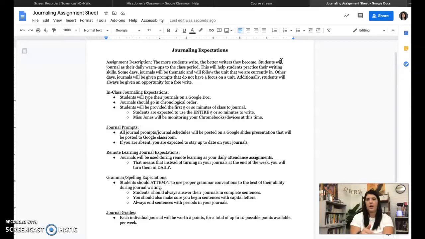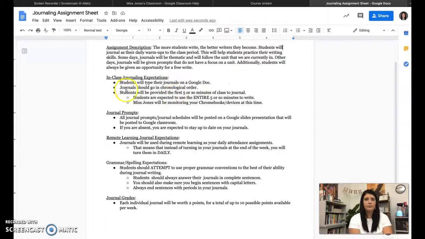So every day you journal, you'll have 3 options for what you can write about. You will type your journals on a Google Doc. They should go in chronological order. I'll show you more about that when we look back at classroom. You're expected to write for the entire 5 minutes. Each journal prompt has a little timer in the corner, a little YouTube timer. I expect you to write for that whole 5 minutes, basically.